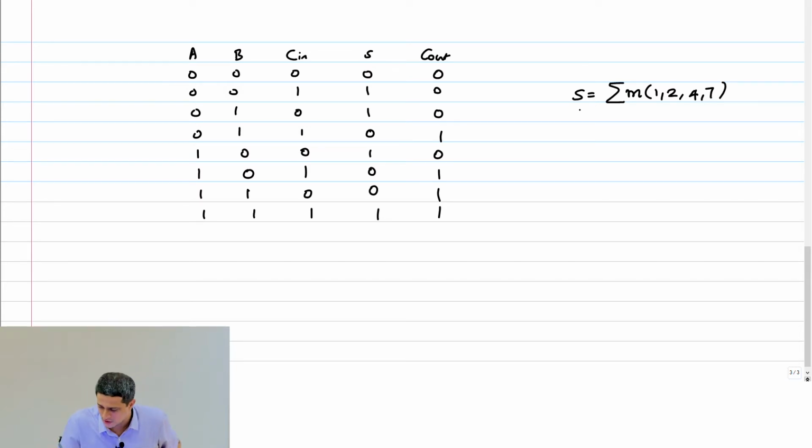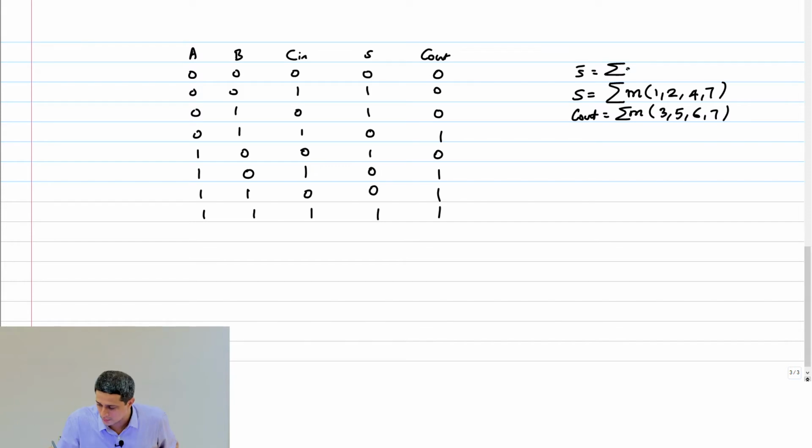Okay, C out is what? Summation of min terms 3, 5, 6, 7. Now what about S bar? Okay, let me write S bar here.